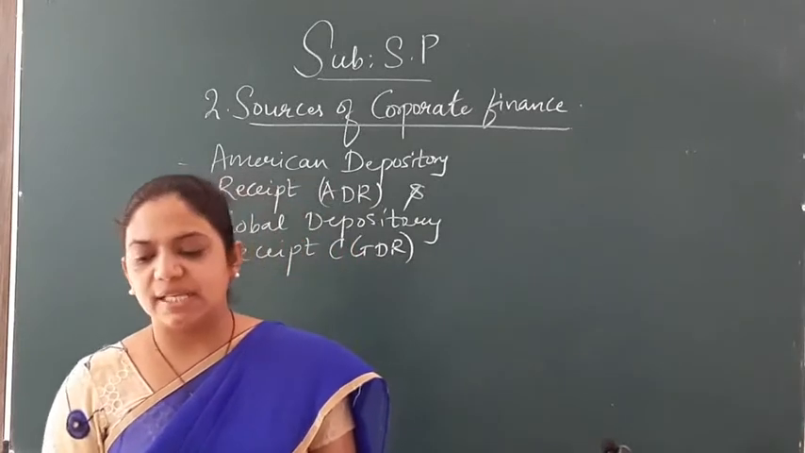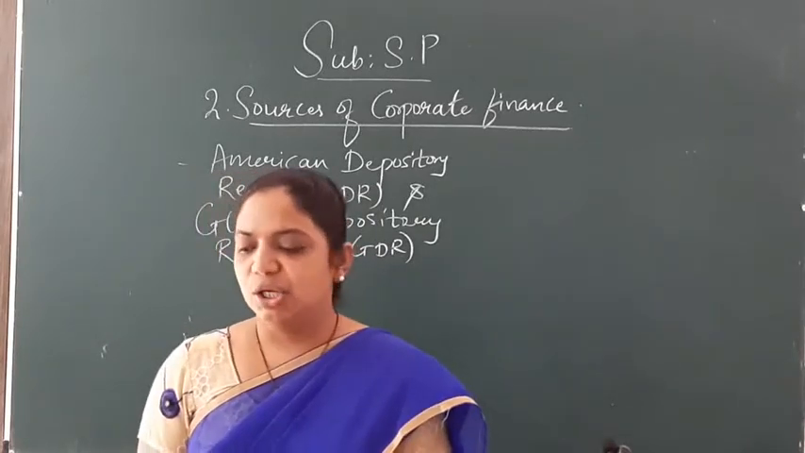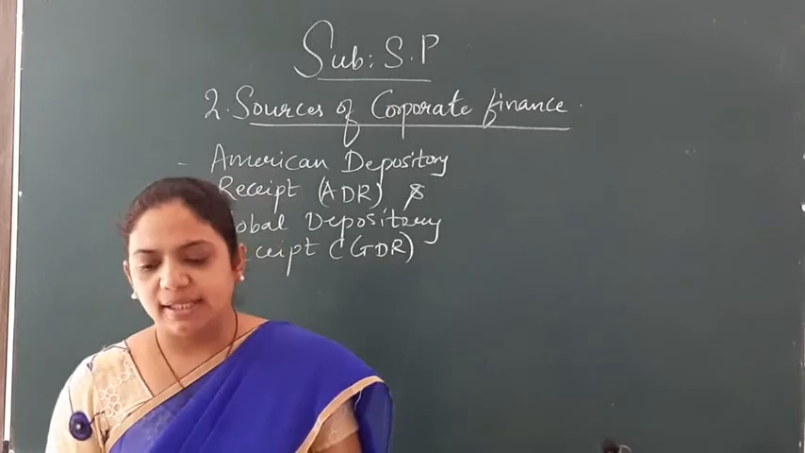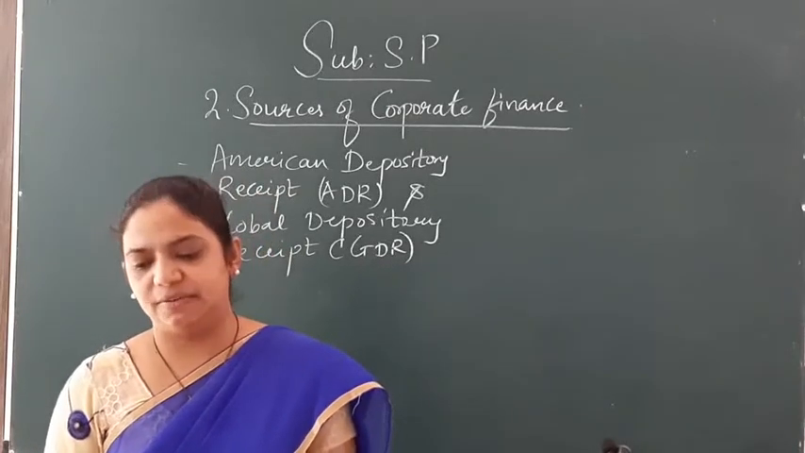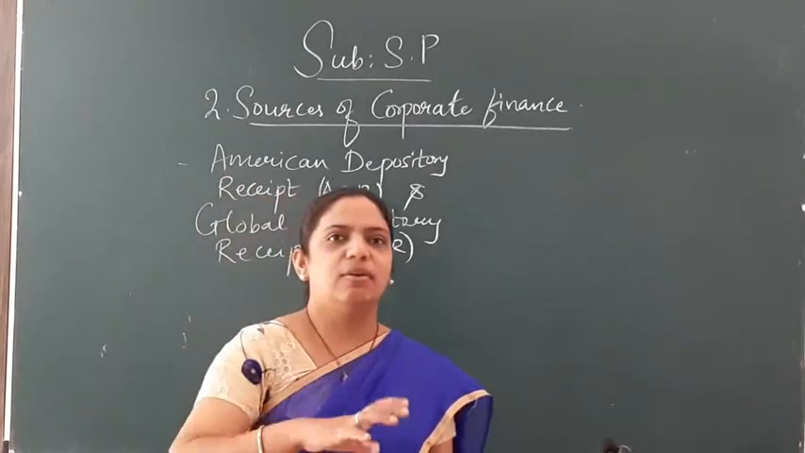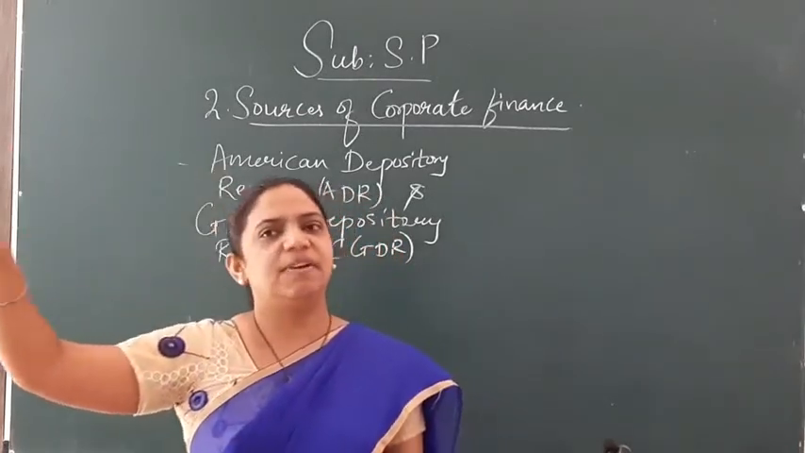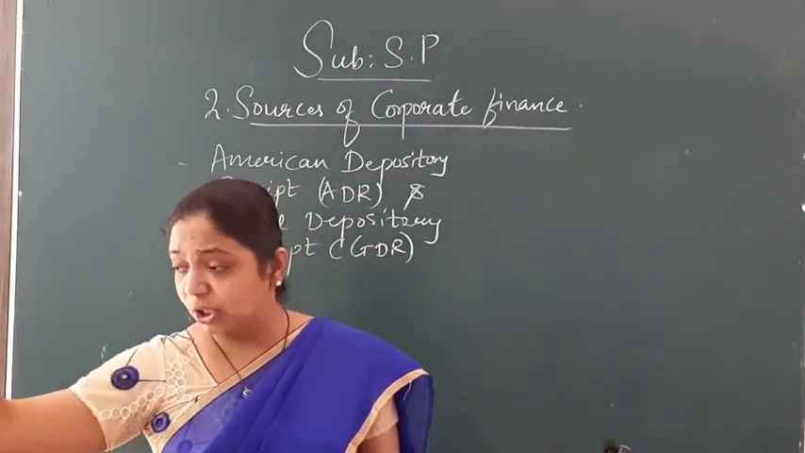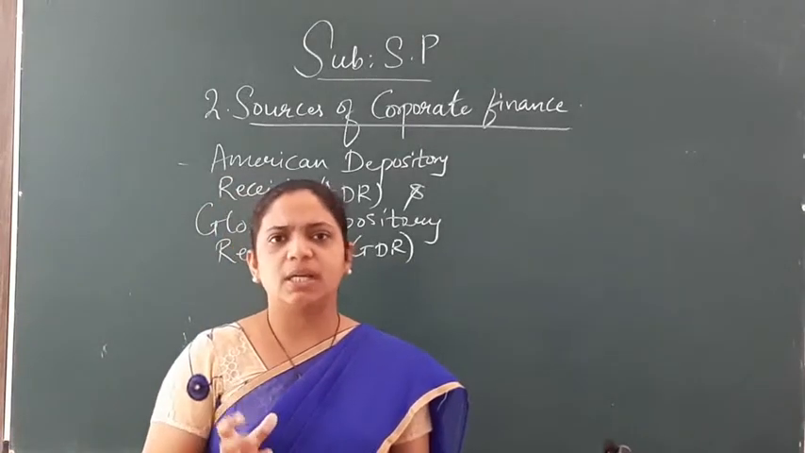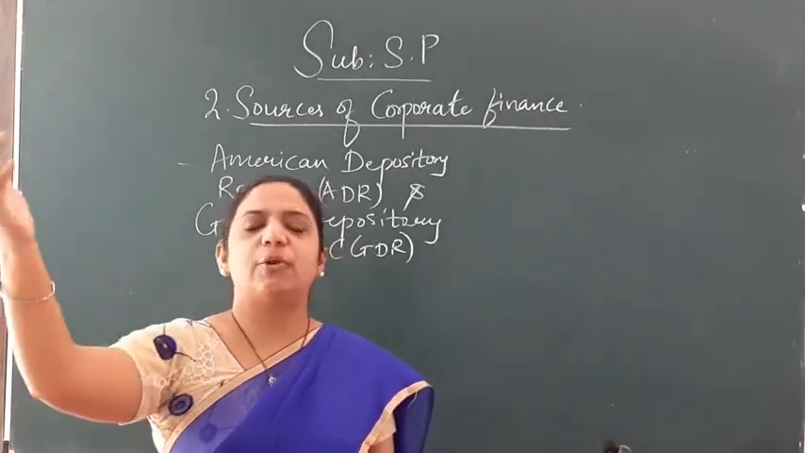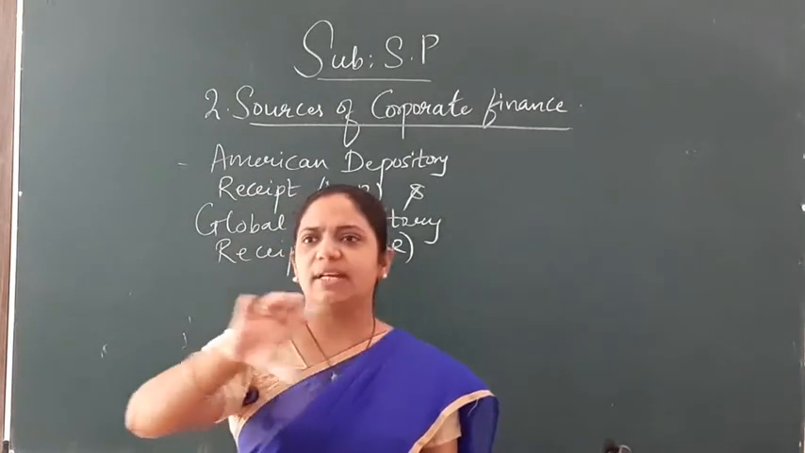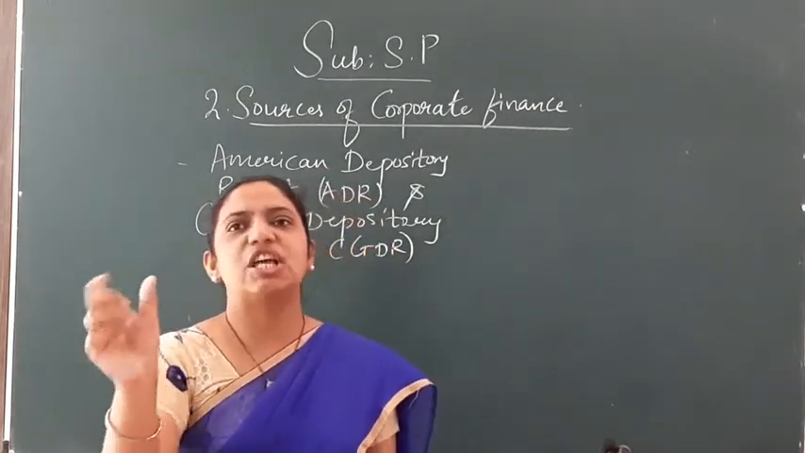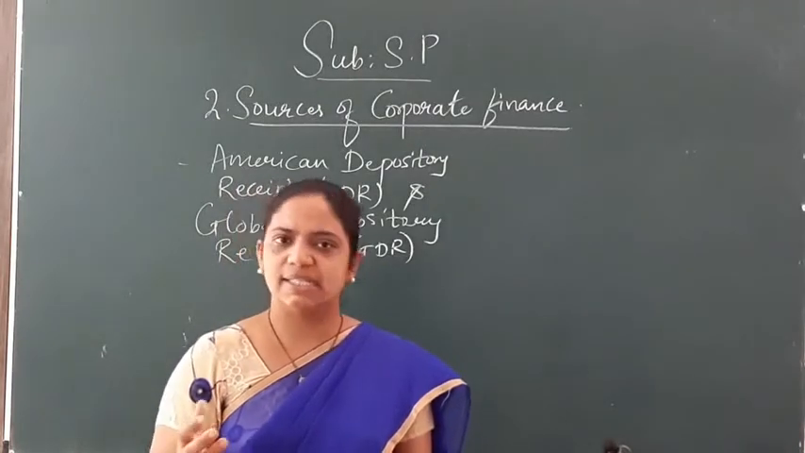The company pays dividend in home currency to the depository bank, and the depository bank converts it into the currency of the investors and pays the dividend. That means the company pays dividend to the GDR depository in the home currency, and afterwards, wherever the investor is located outside the country, the dividend is paid depending upon the currency of that country.